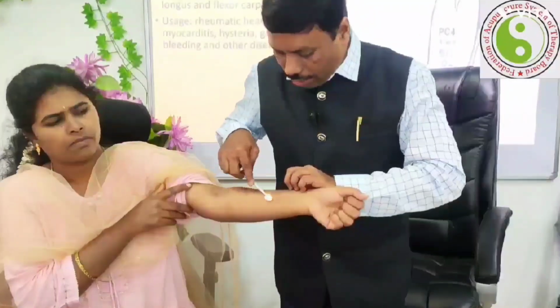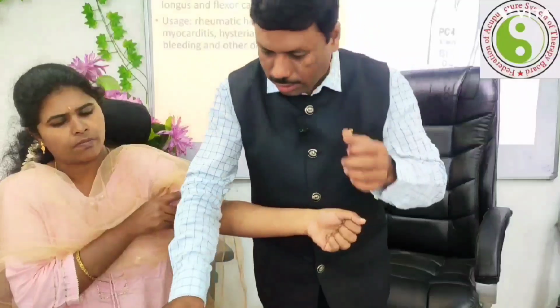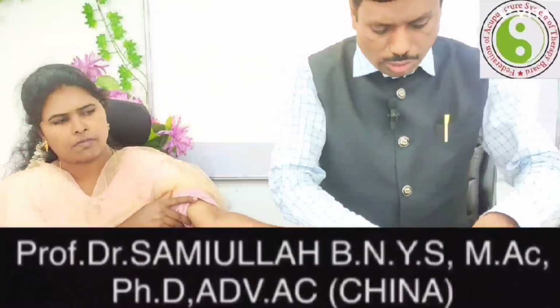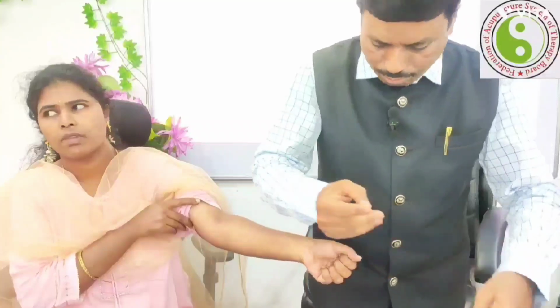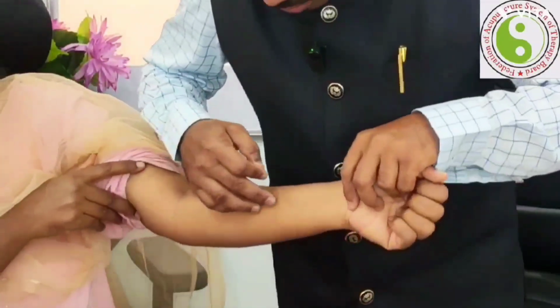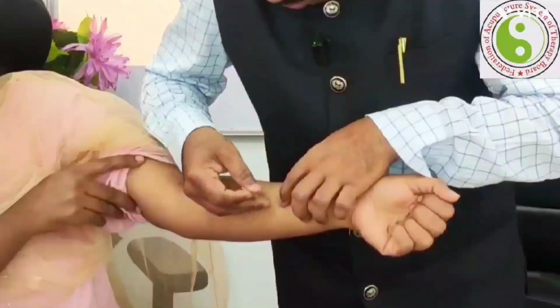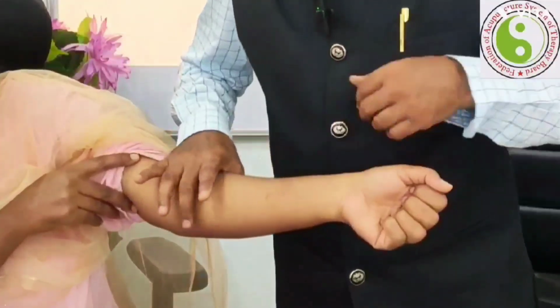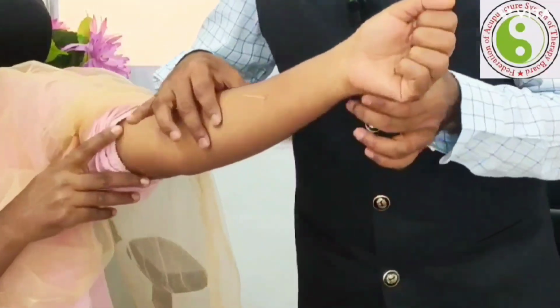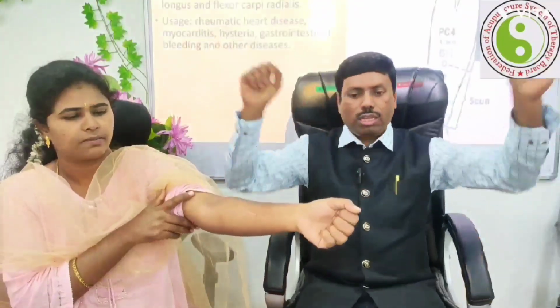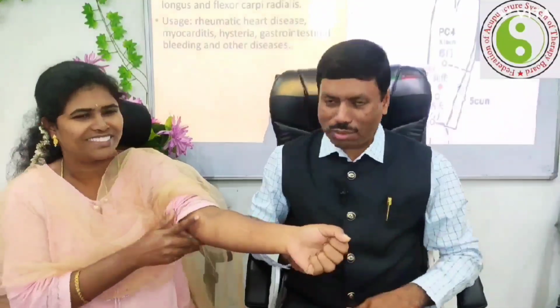Now I just selected the point. I just apply the needle on the specific region. That point is known as Ximen. Use the 1 chone needle to the deeper level. Very good. Deep breath.